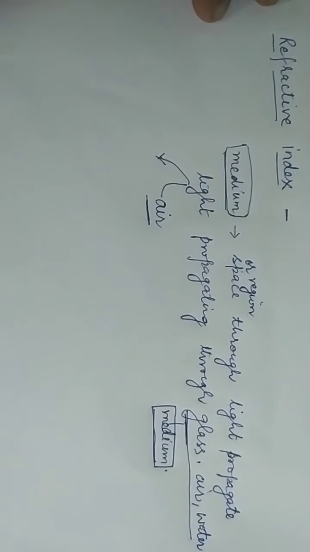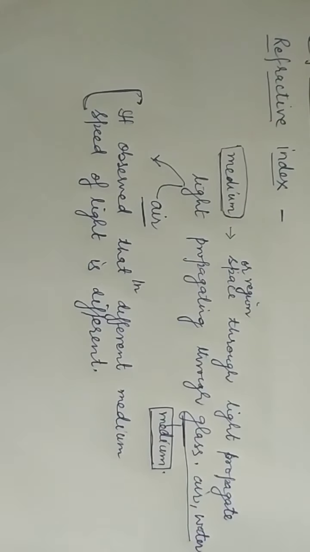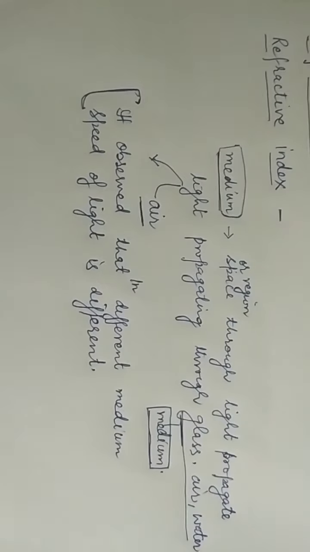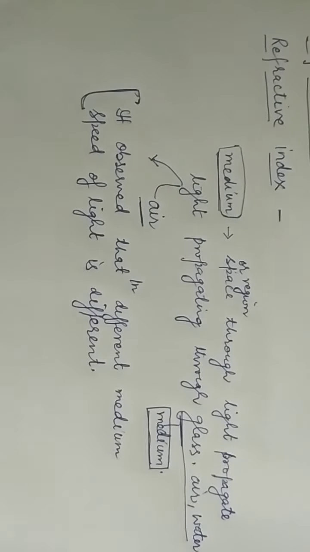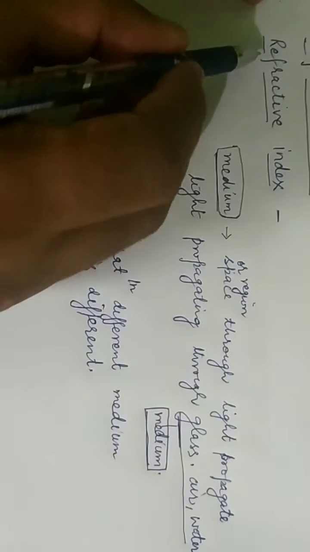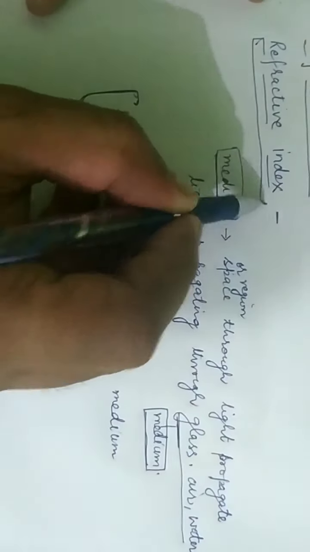Now, these mediums have different characteristics. It is observed experimentally that in different mediums, the speed of light is different. So, how to measure, or why do these substances have different speeds of light? To measure this, I have a term. That term is known as refractive index.